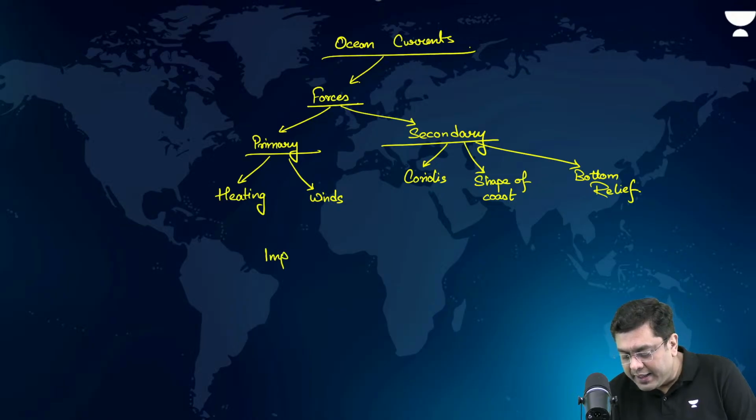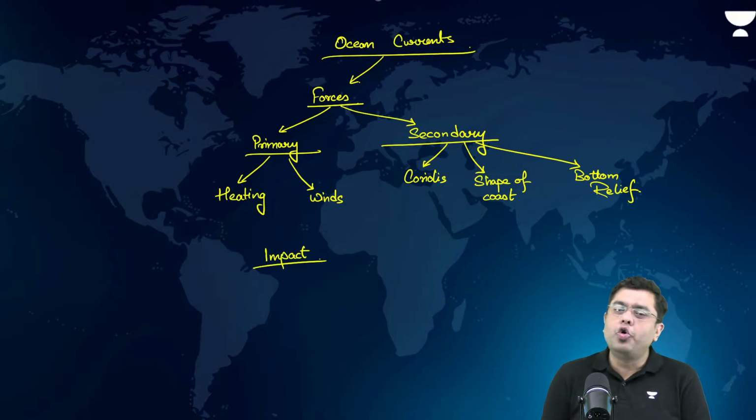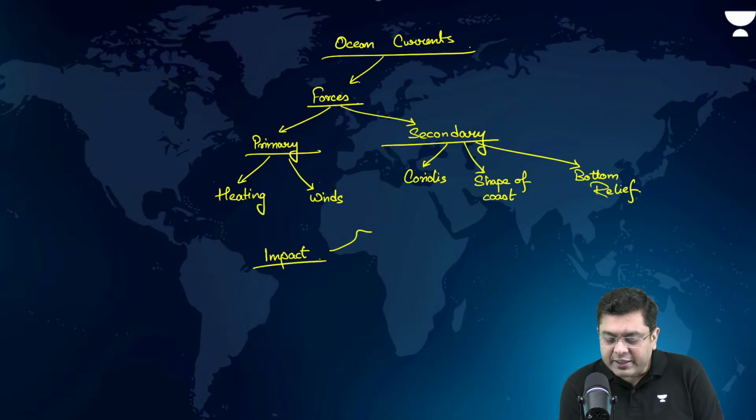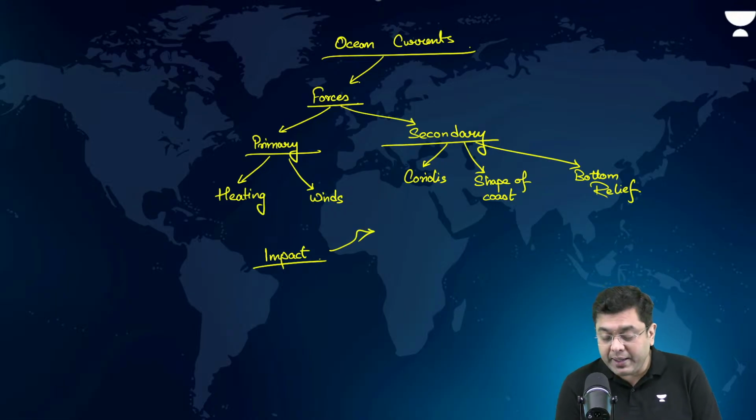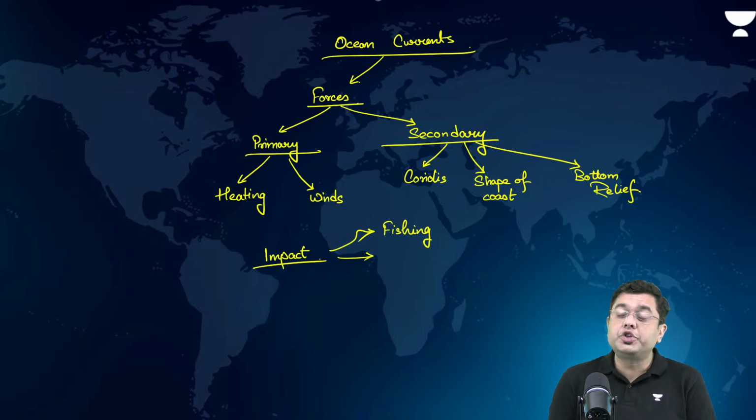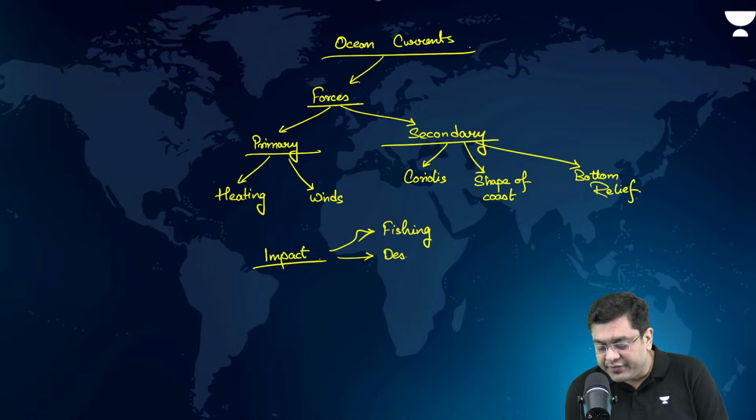Impact and the implication. Mixing of cold and warm ocean currents like the Kuroshio and the Oyashio, Gulf Stream and the Labrador Stream, Brazil current and Falkland current creates fishing grounds. Then deserts due to temperature inversion in the region of the western margins of the continents. Deserts, they bring rainfall, they help in navigation.